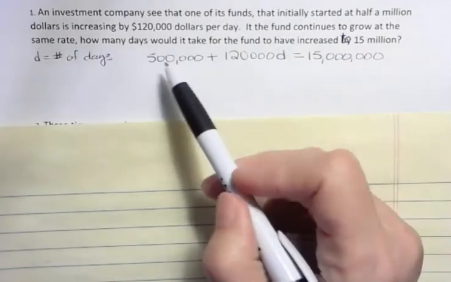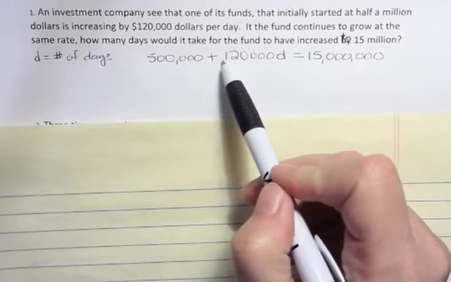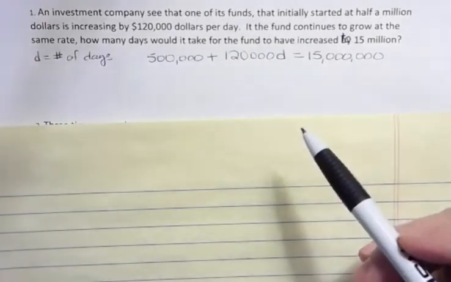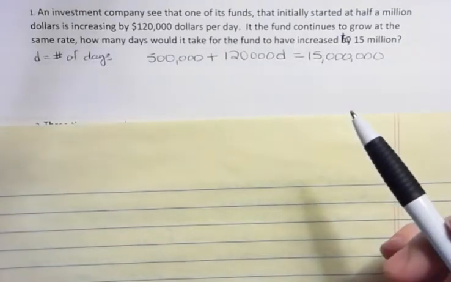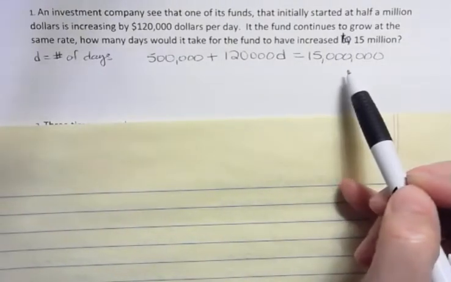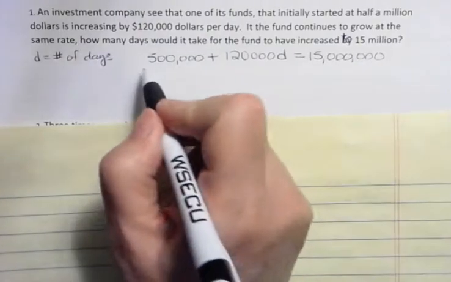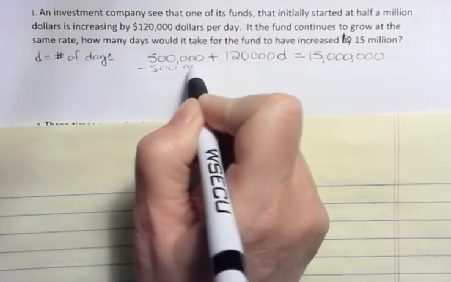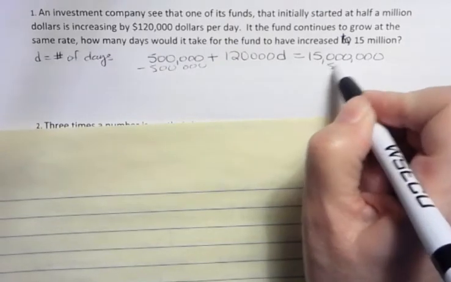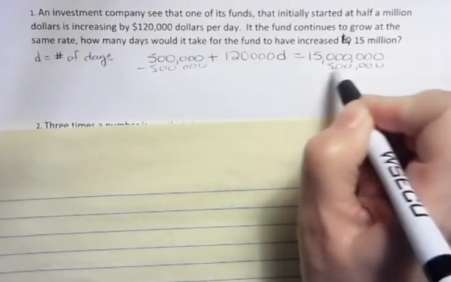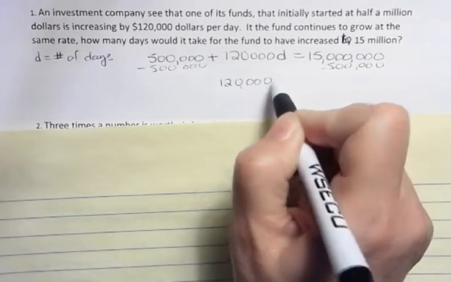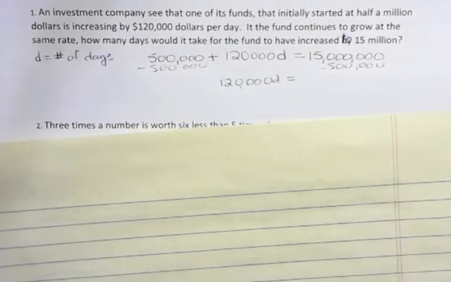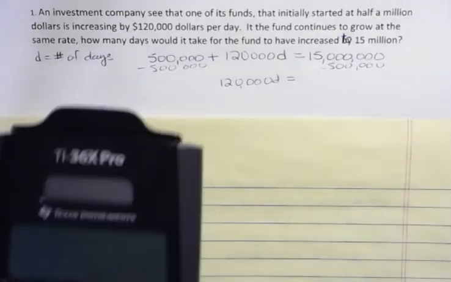So I could have written this as 0.5 million, and this is 0.12 million, and that is 15. I went ahead and put the zeros in. I changed my mind halfway through. But now I can solve this problem by first subtracting 500,000 from both sides. And then I'm going to have 120,000 D over here, and I'm going to divide that into what I get.